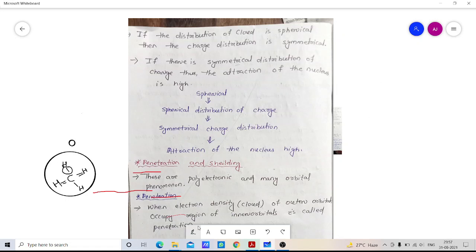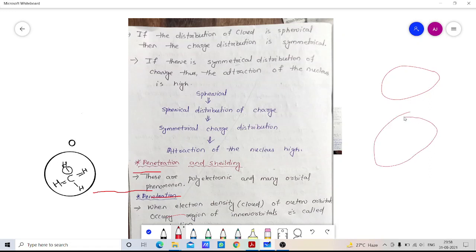We learned that the s orbital has a spherical shape, and if it has a spherical shape, then it has symmetrical charge distribution. The charge distribution will be symmetrical inside the sphere.